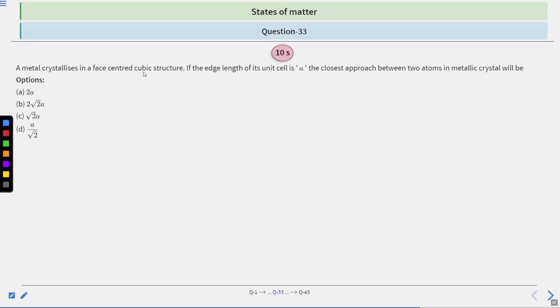A metal crystallizes in a face-centered cubic structure. If the edge length of its unit cell is A, the closest approach between two atoms in metallic crystal will be. Options are 2A, 2 root 2A, root 2A, A by root 2. We have 10 seconds to solve this question. After that, we will see the answer.